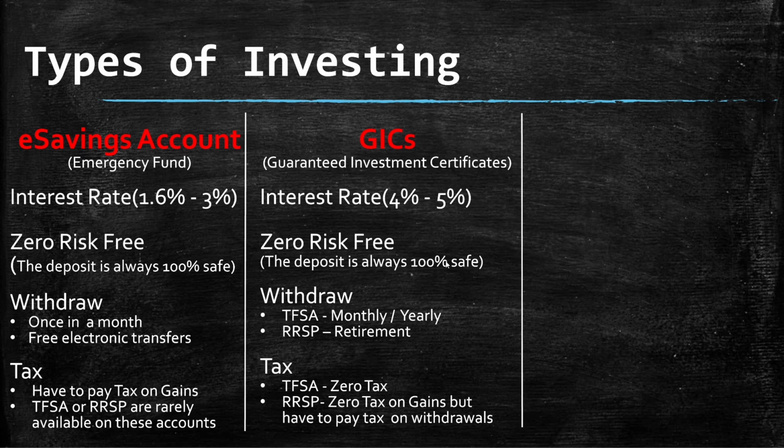Because there's one condition. The condition is you can only invest money in GICs for terms, and similarly you can only withdraw when your certificate matures. So you can only invest money in GICs for 3 months, 6 months, 1 year, 2 years, 3 years, 4 years, or 5 years. And then you can only withdraw the money once the term has been completed.